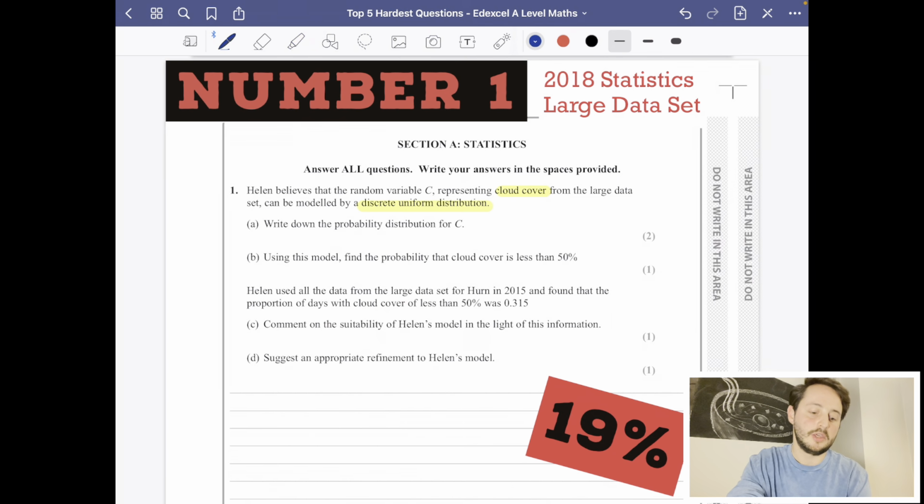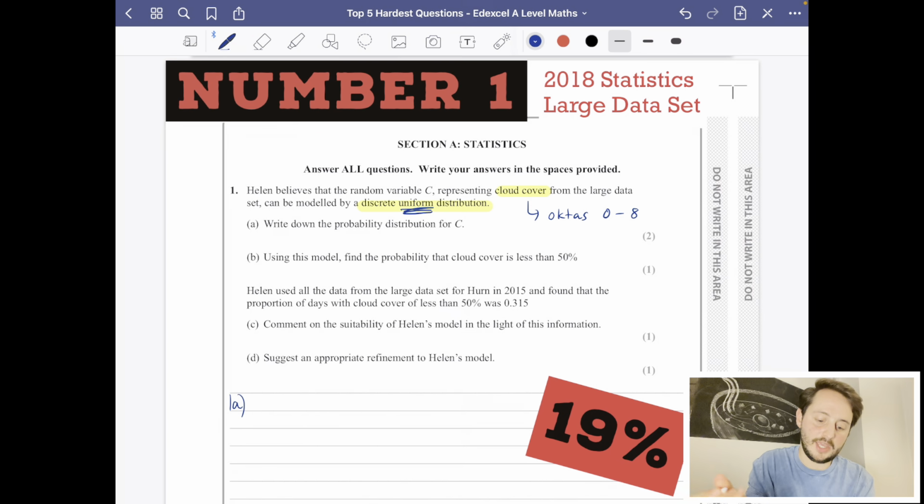So there are two things that you need to know about, is that cloud cover is measured in octas, and it goes from a scale of 0 to 8. And a discrete uniform distribution is, the most important word is that uniform, because that's going to refer to the different probabilities.